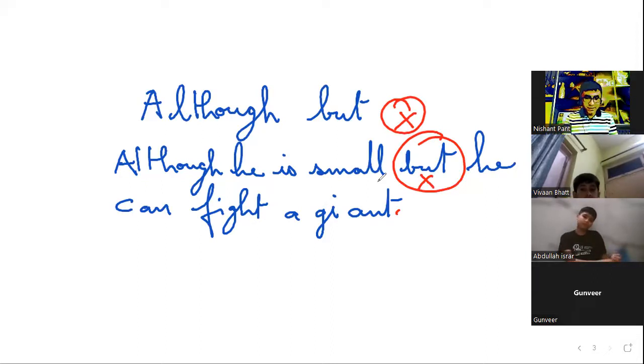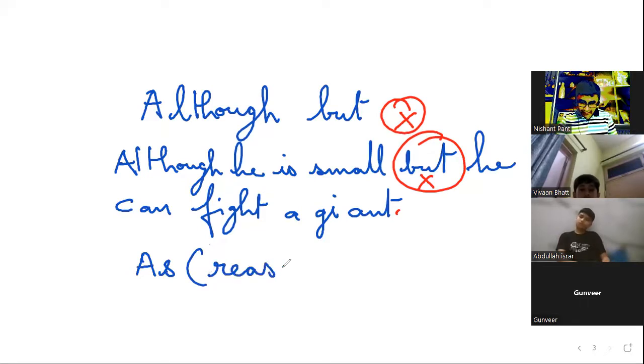The next conjunction that I'm going to take now is as. As can also be used like because. It is also used to give a reason. I didn't come to school as I was ill. And also as is used for time.